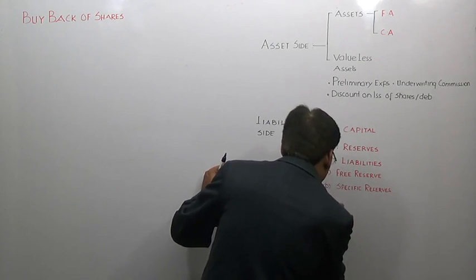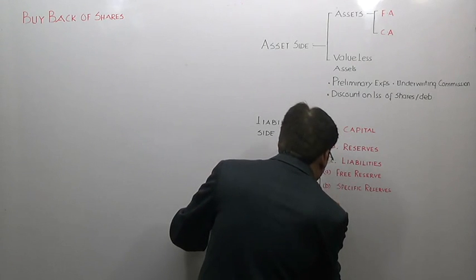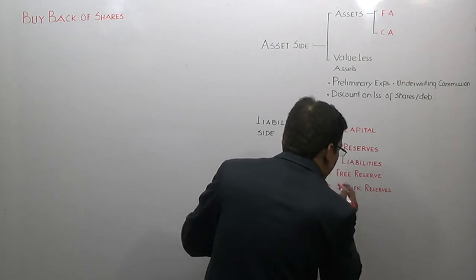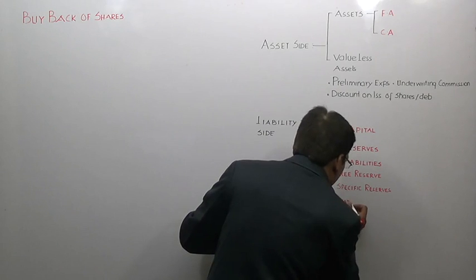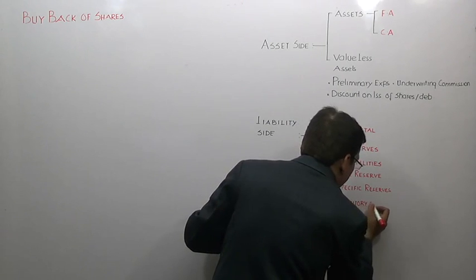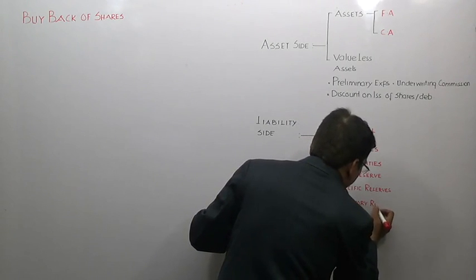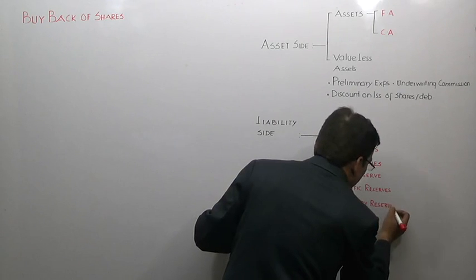And then segment C. That means reserves of an entity are of these many types: free reserve, specific reserve, then statutory reserves. So all the reserves of a particular entity can be segregated into three types.